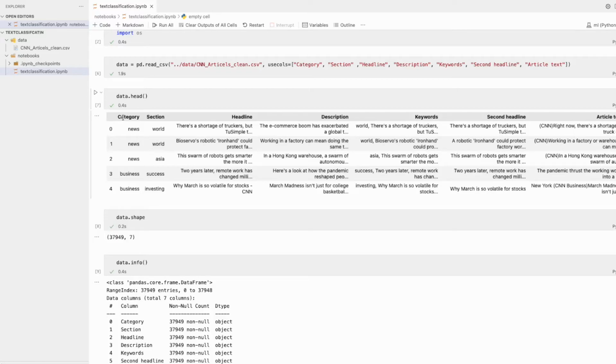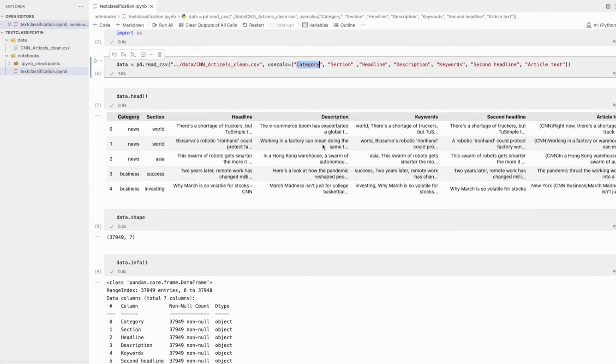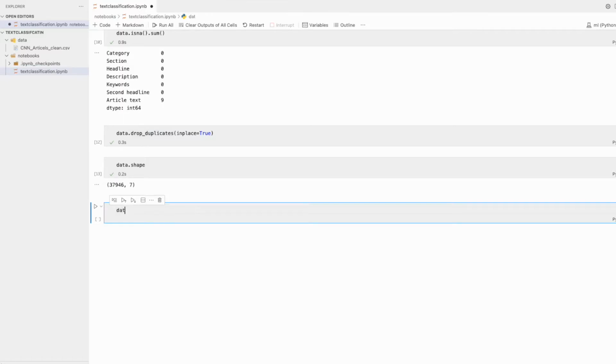So let's see the frequency of each and every category. We can take this column, category, value counts.